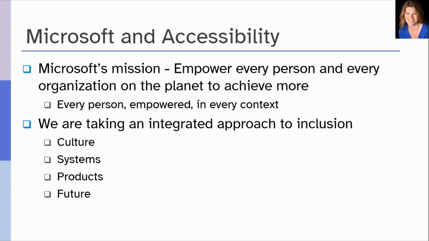Having a diverse workforce enables us to create products that work for everyone, with accessibility embedded into those products and not just bolted on as an afterthought. We're also ensuring our systems across the company are accessible, and we think about inclusion from start to finish. Accessibility drives innovation and change and what's possible for people with disabilities, ensuring that we have a continual focus on the future.